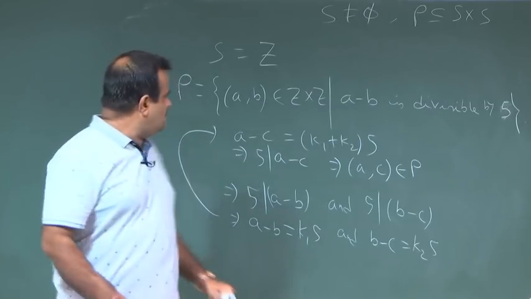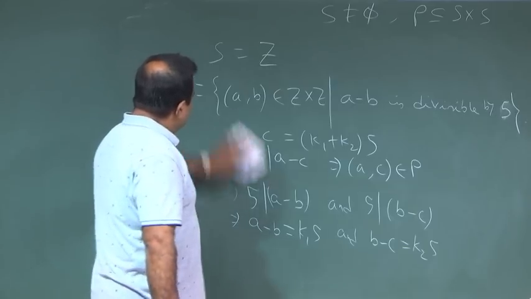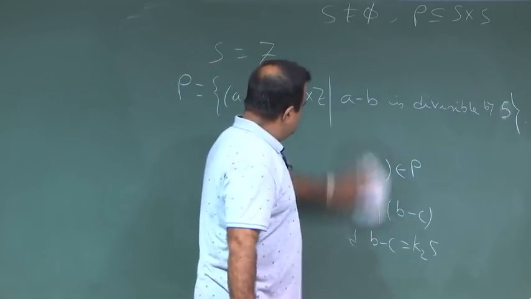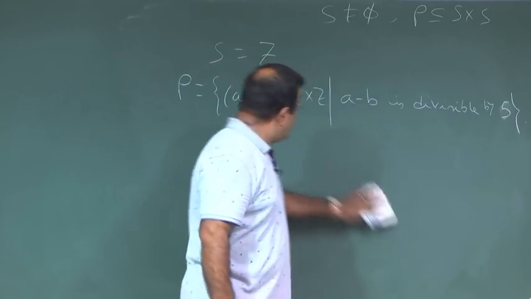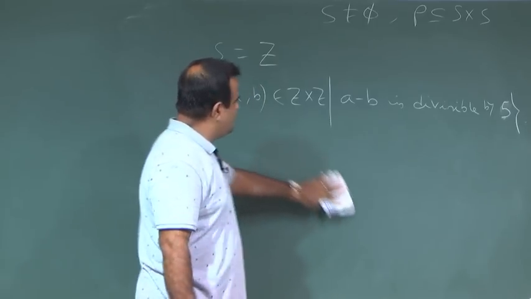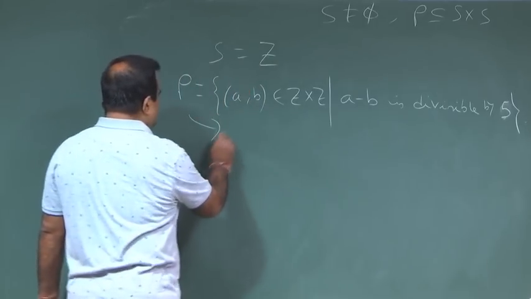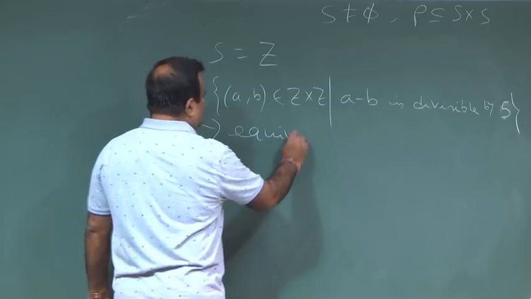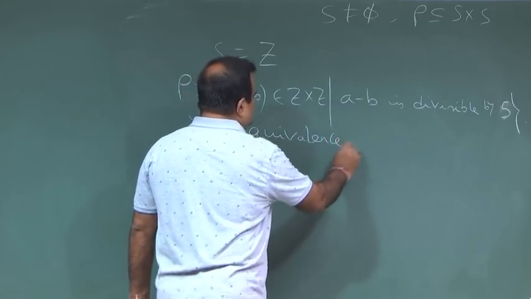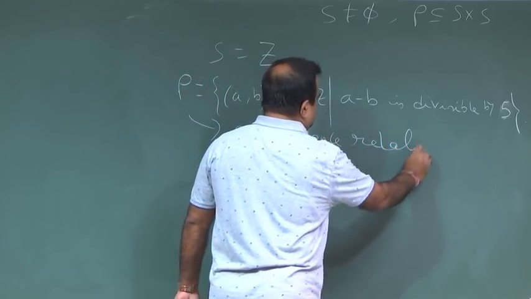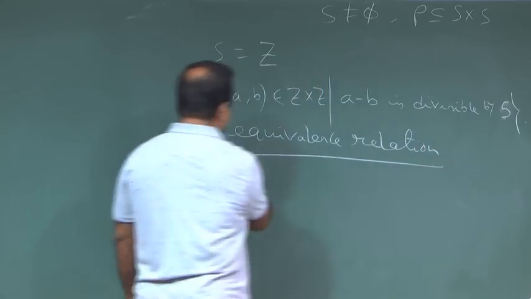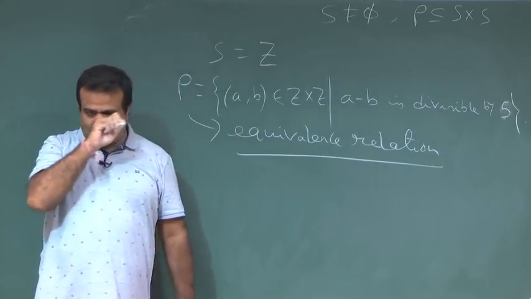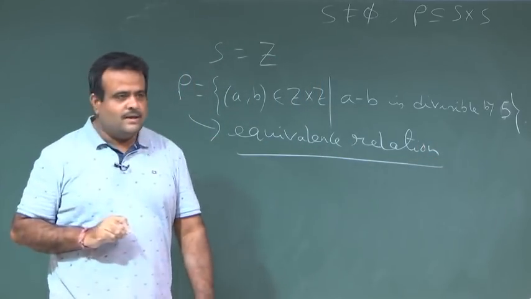So, we have seen that this relation is satisfying reflexive, symmetric and transitive. So, this is an equivalence relation. This is an example of an equivalence relation.